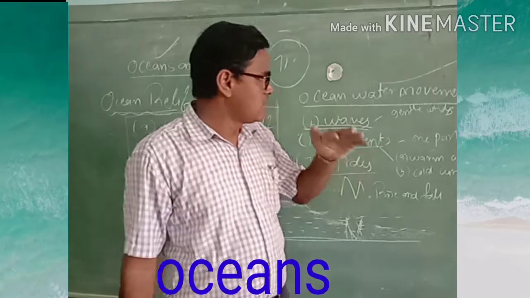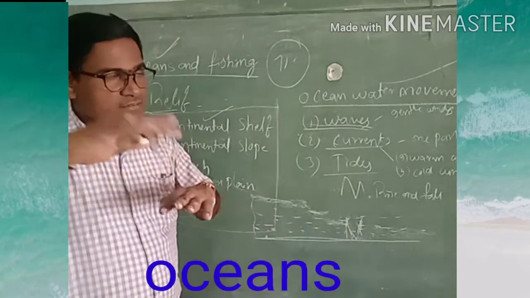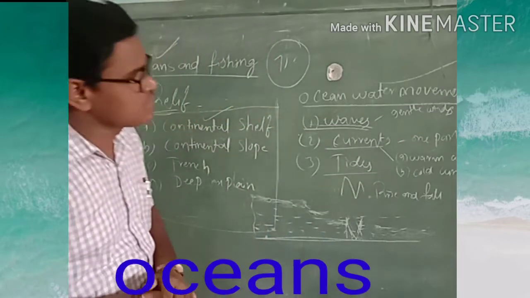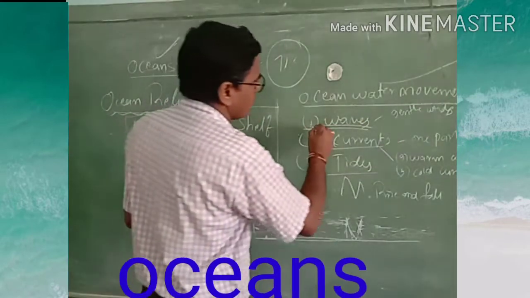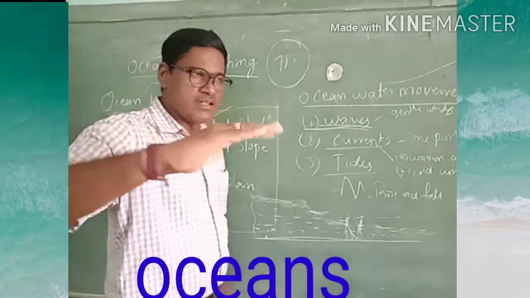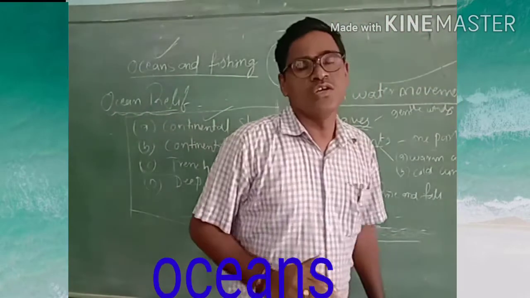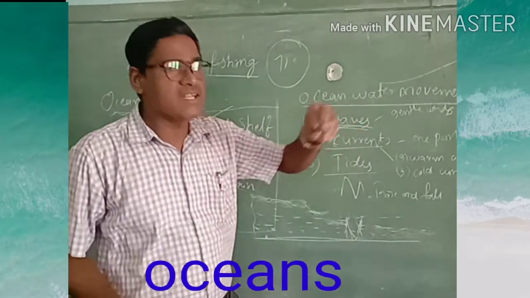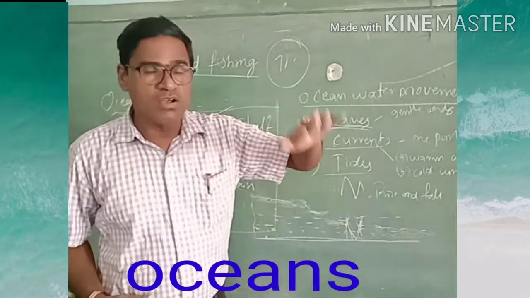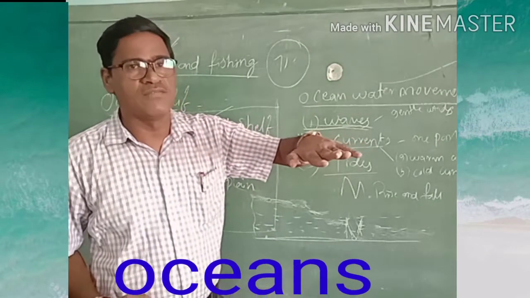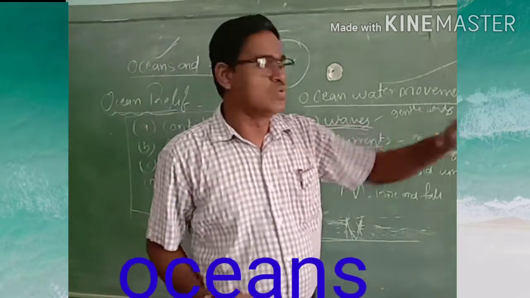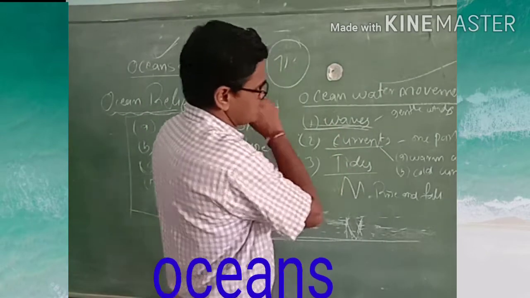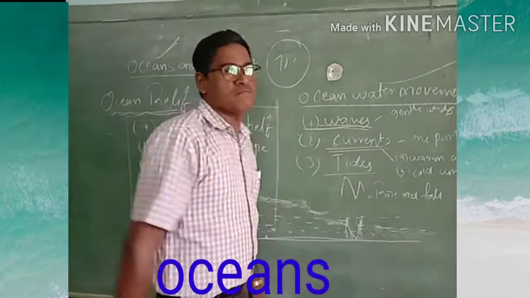Gentle waves, like gentle winds. With these waves, the water will move very slowly from one place to another. That is called waves. Regularly, waves will come in the ocean because of gentle winds. Gentle winds on the ocean surface make the water move. So these are called waves.